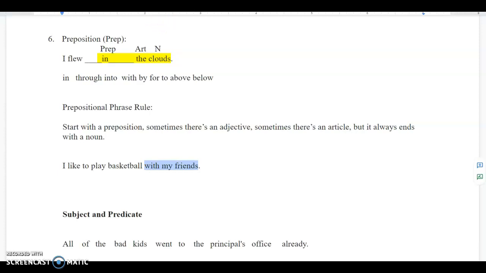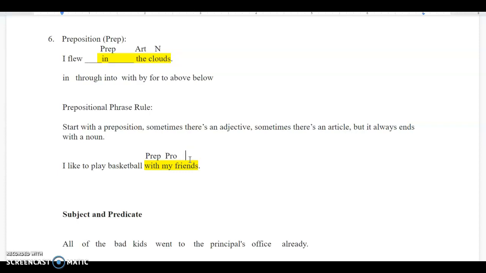With is my preposition. Now, my. My is a tricky one because some people might say, hey, my is a pronoun, right? Because it looks like a pronoun. But go back to your prepositional phrase rule. There's nothing about pronouns. It says sometimes there's an adjective, sometimes there's an article, but it always ends with the noun.